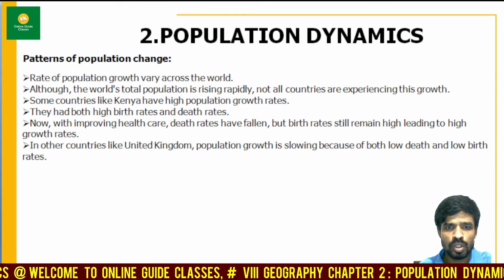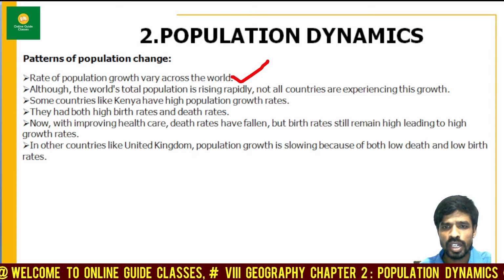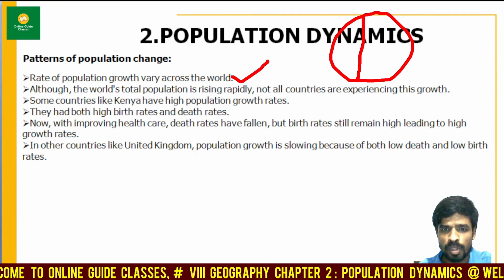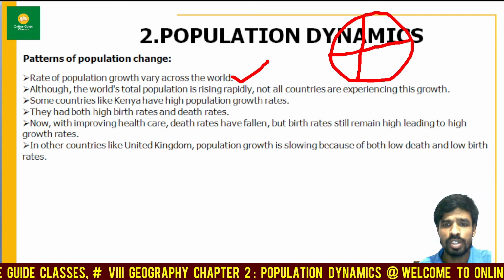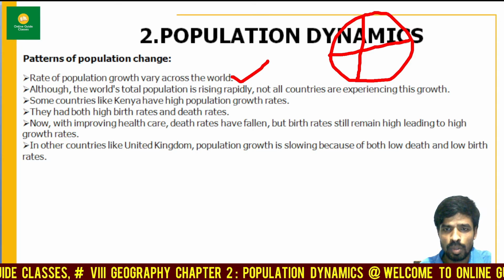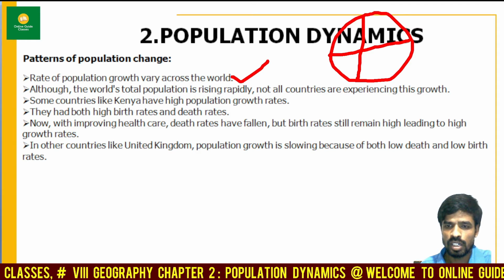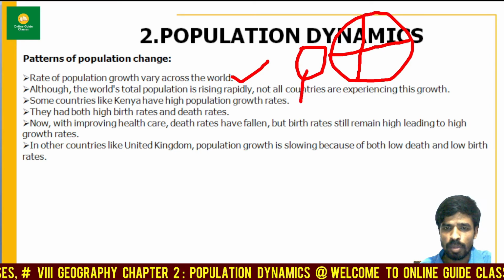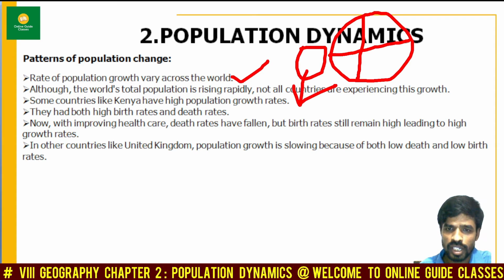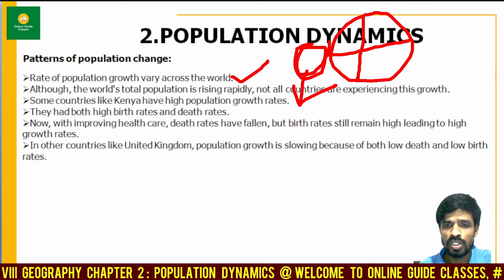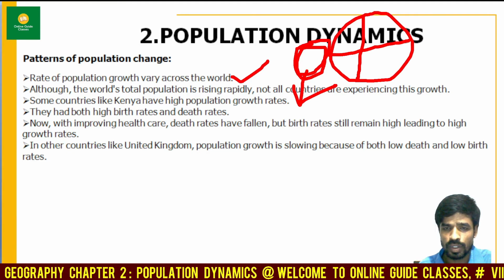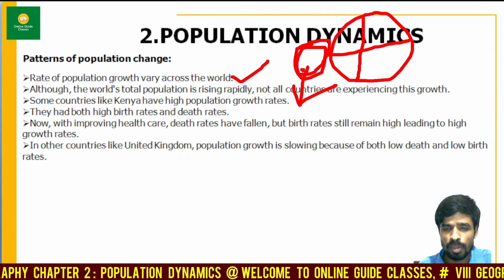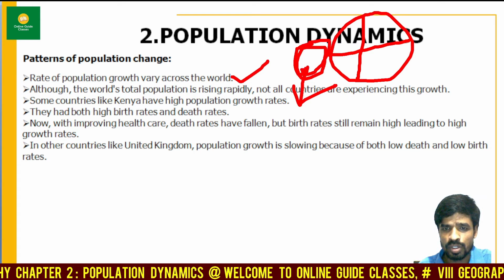The rate of population growth varies across the world. If you look at the entire world, some countries are fully populated, some are less populated. Population of the countries is not equally distributed. Developed countries have more resources, whereas developing countries have more population. Take an example of India and China. India is a developing country where the population is more, and at the same time the natural resources are less. So what happens? The government cannot supply the natural resources to everyone.